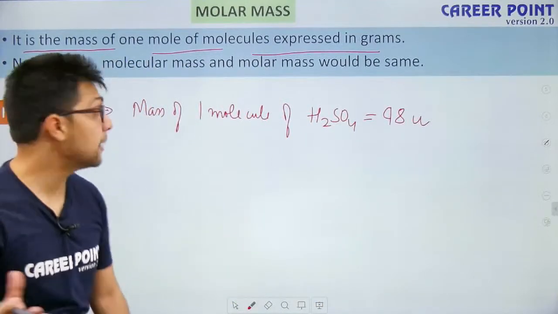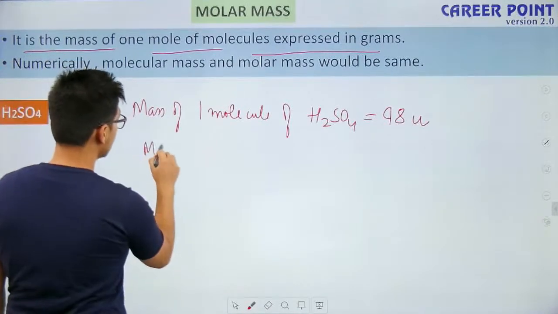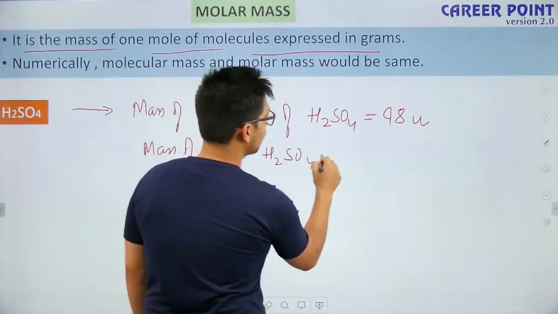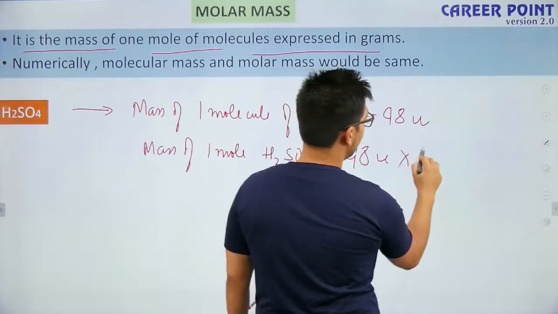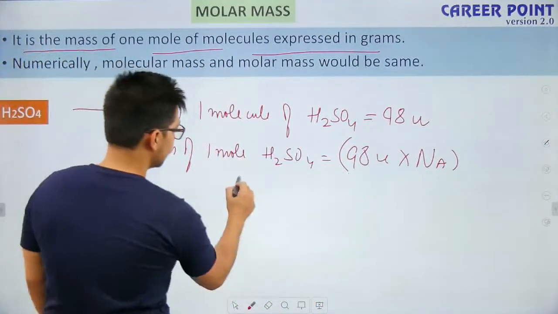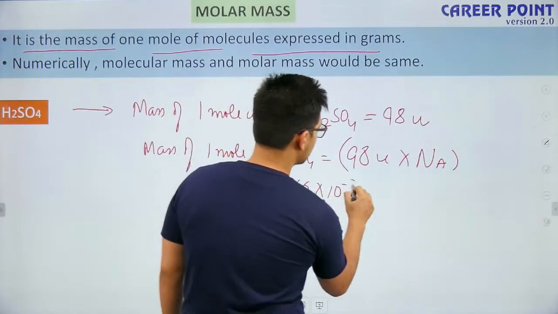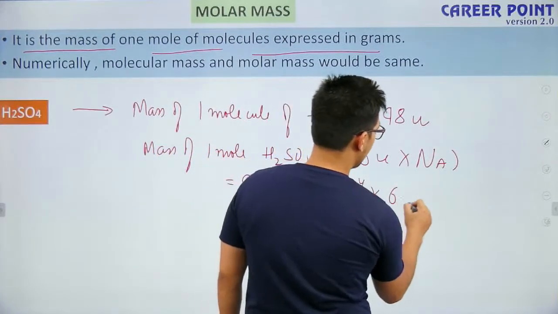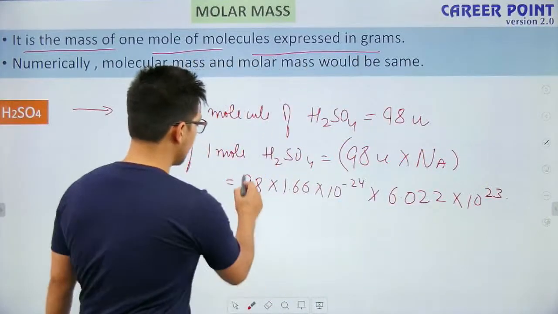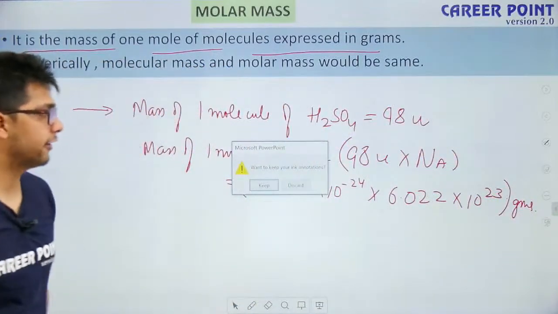Now I am looking at the mass of 1 mole of H2SO4. Now it will be equal to 98 U times Na. So if I am finding this number, it is coming out to be 98 times 1.66 times 10 raised to power minus 24 times Na. Na is Avogadro's number, 6.022 times 10 raised to power 23. And this mass will come in grams. So this is what I have to find right now.